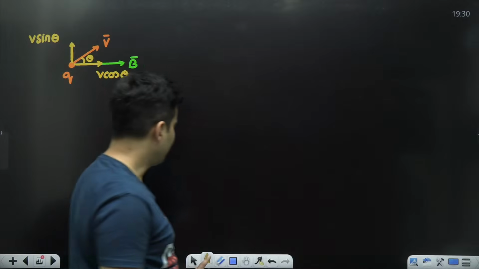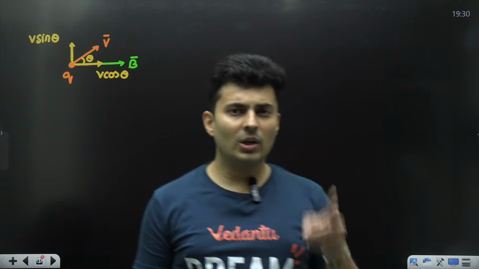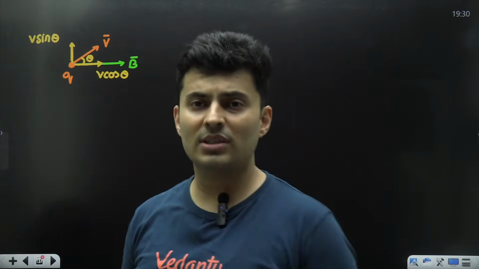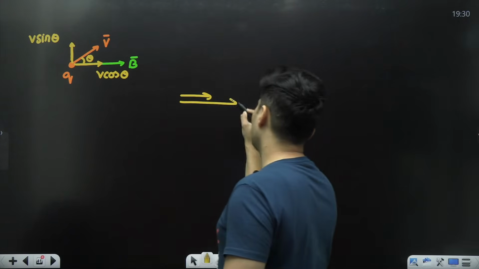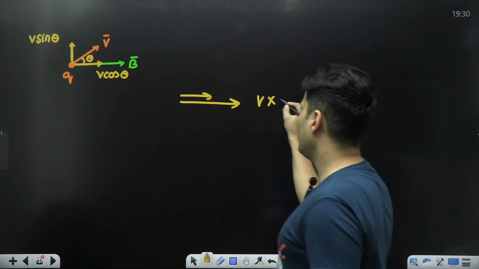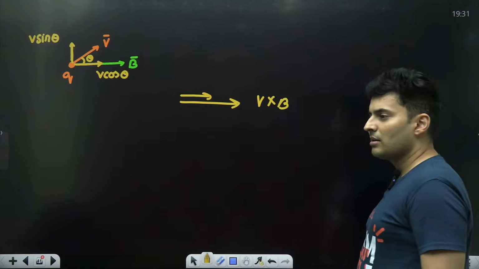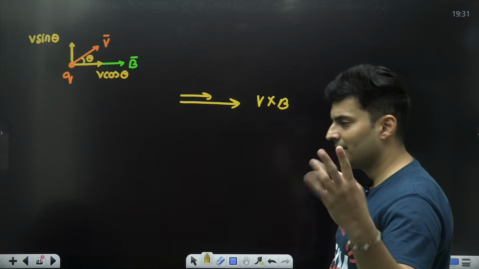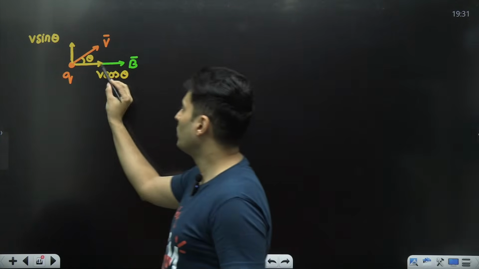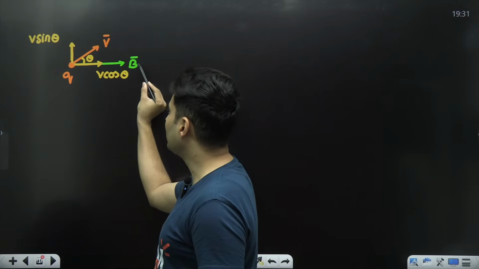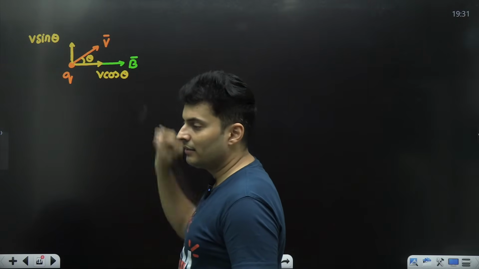Now tell me one thing, when magnetic field and velocity are parallel, how much force does it apply? What will happen to v cross b? Cross product will be 0, parallel vectors, sine 0 is 0. So that means what should happen? Won't this component v cos theta be unaffected by the field?